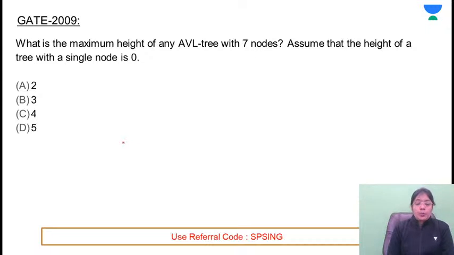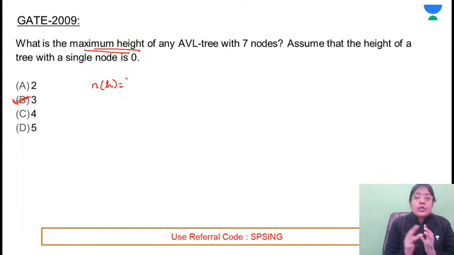Okay, for this problem, B is the correct answer. That is, height will be 3. There are 2 approaches to solve this question. Whenever they are asking for the maximum height, this means that you have to focus on the minimum number of elements. One is using the recurrence relation. What is the recurrence relation? Maximum height or minimum number of nodes means the maximum difference between the height of both the subtrees can be 1.